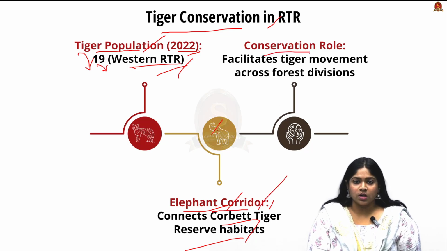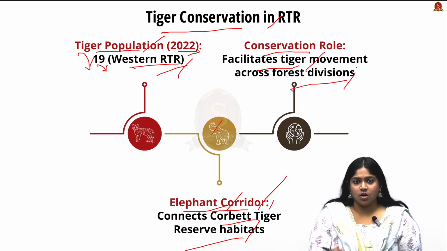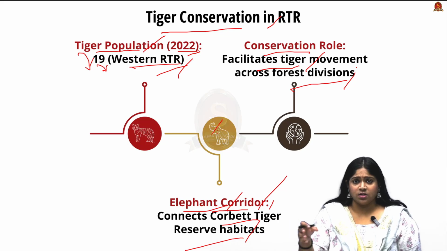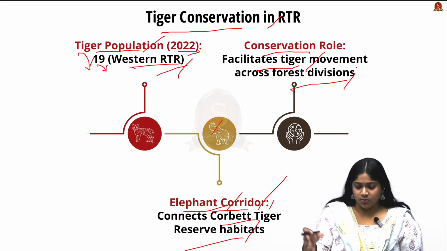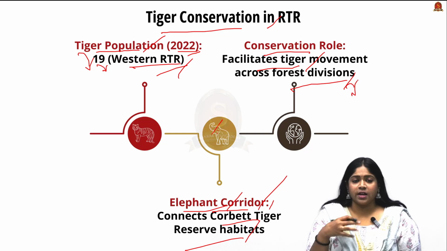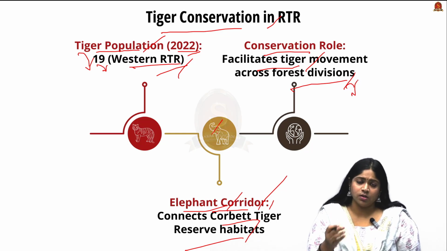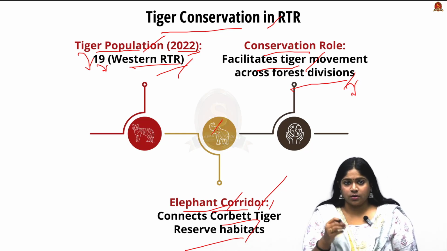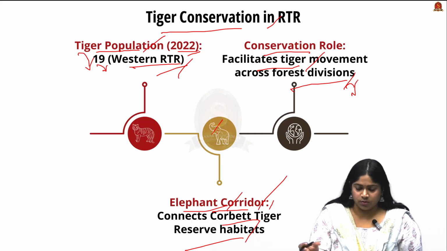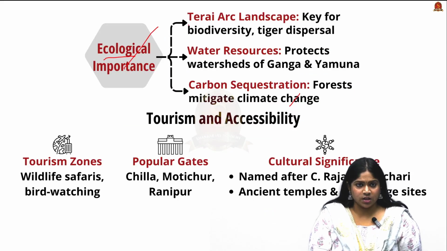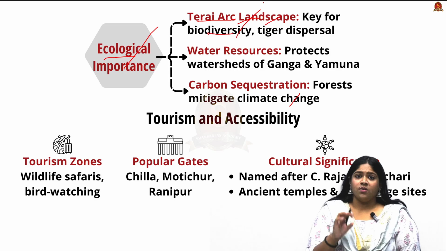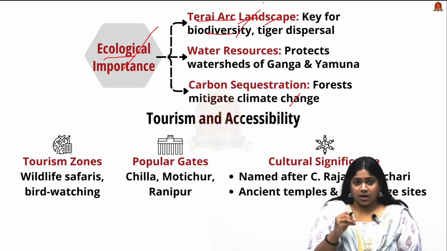Looking into their conservation role, they facilitate tiger movements across the forest division along with the Tiger Conservation Authority, which we will be seeing in the further slide. So there is engagement of both the state and the national level coordinating committee when it comes to the tiger reserve and their conservation. Now moving on to their ecological importance, they are part of the Terai Arc landscape, a very key biodiversity area when it comes to the Rajaji Tiger Reserve.